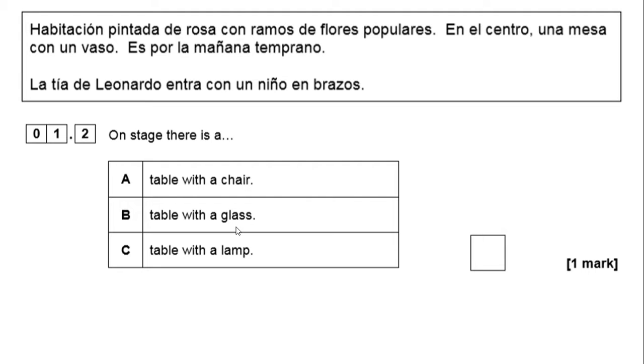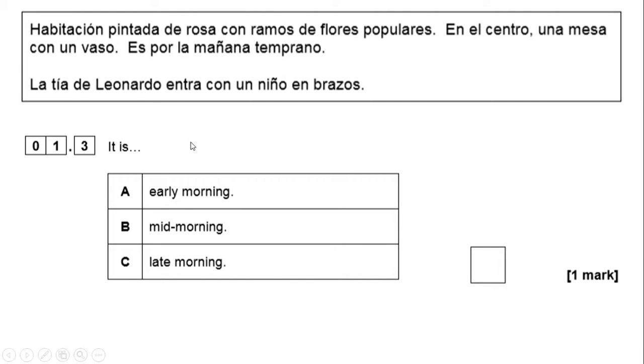Hopefully you were able to rule out C, because hopefully you know the word lamp is lámpara. Maybe you'll know the word chair is silla, and therefore B was the only one left. It may be that you knew the word window is ventana, or glass as opposed to cardboard is vidrio. So they begin with a V, and hopefully that might have given you a clue that vaso was another word for glass, as in the type of glass that you drink out of, rather than the material, which is vidrio.